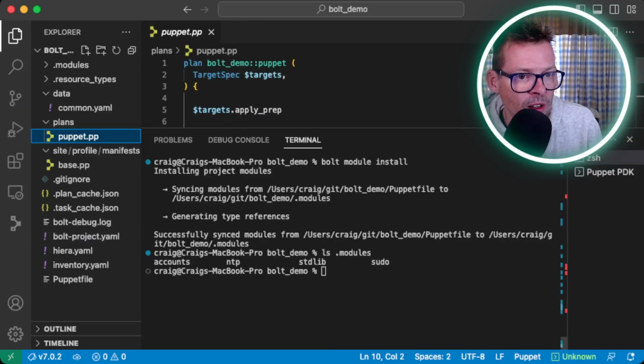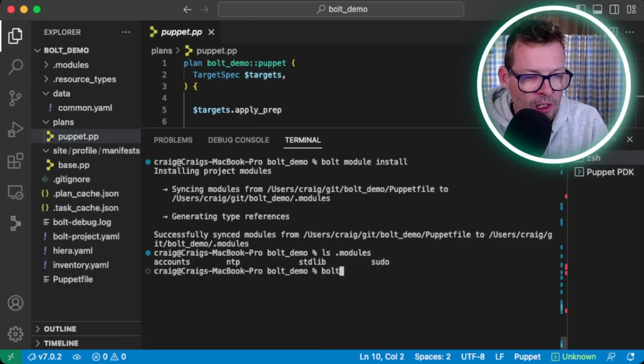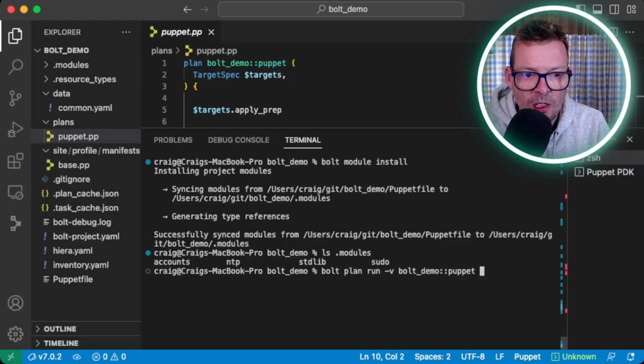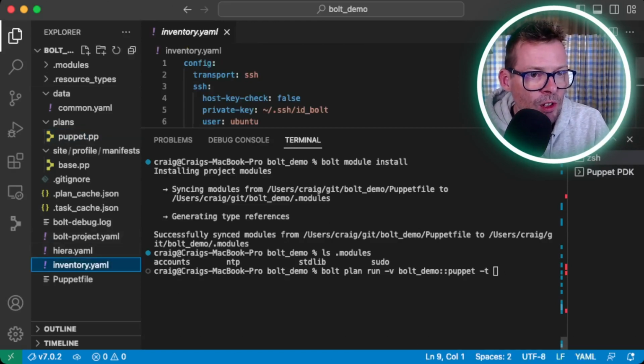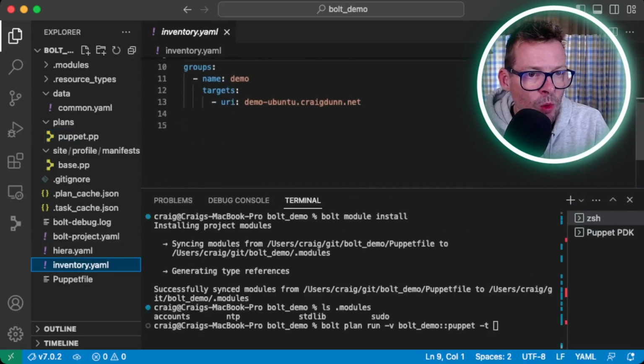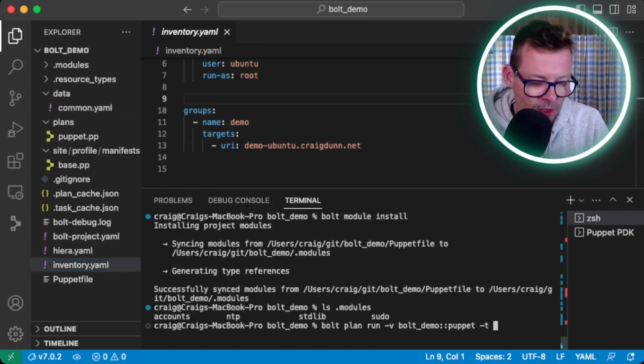So this is the plan that we're going to run, and we do that using the bolt plan run command. Bolt plan run. I'm going to give it -v so we get some verbose output, and give it the name of the plan. So I want bolt_demo::puppet. And then finally, we need to tell Bolt what targets we want to run this plan on. So you could just go -t all, and that will pick up anything that you've got in inventory.yaml, or you can give it a group name, or you can give it an individual server. So if we look back at my inventory.yaml here, I've only got one server in there and it's in a group called demo. So let's just give it demo, the group name.